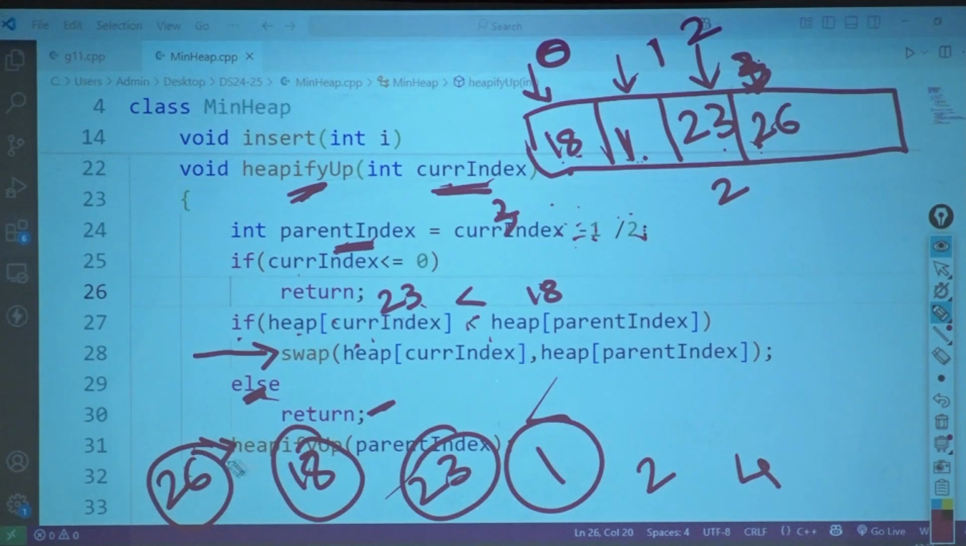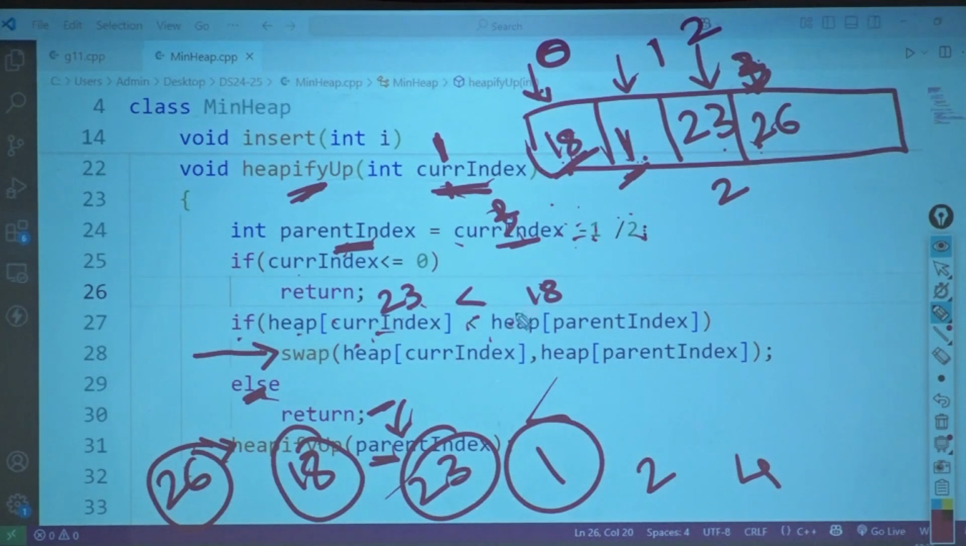I will do heapify again. And now heapify is with the parent index. What is the parent index? 1. So heapify is going to be called again with the parent index 1. Again I will check. The current index is 1. Who is the parent? Parent is 0 over here.